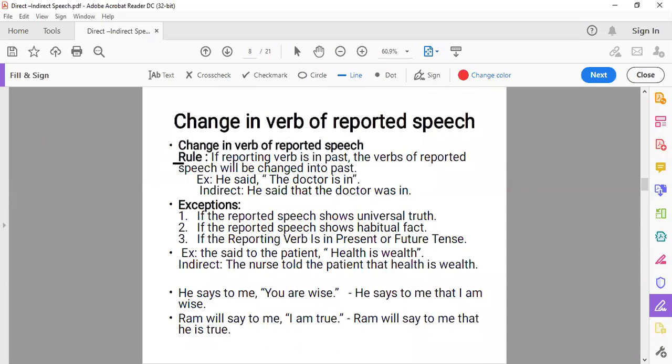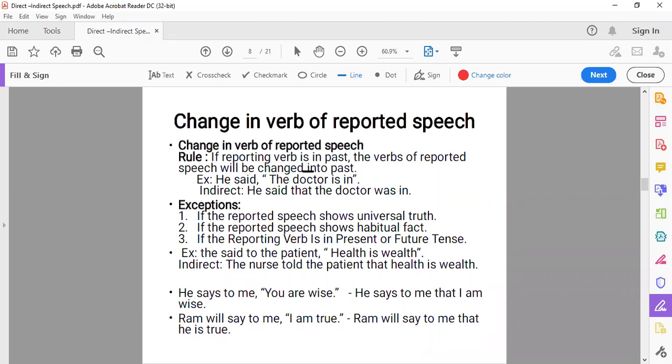First rule, if the reporting verb is in the past, the verbs of reported speech will be changed into past. Our first condition is that if past tense is used in the reporting verb, past can be in any form, indefinite, continuous, perfect or perfect continuous, any form of past, then the reported speech will be changed into past tense only.